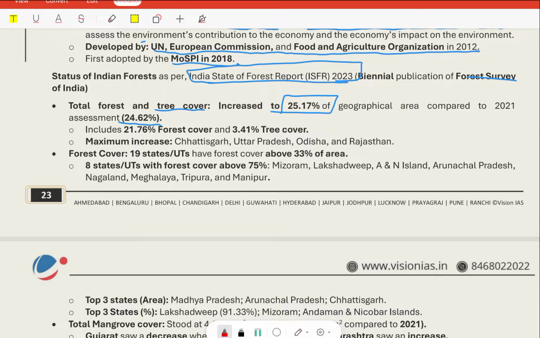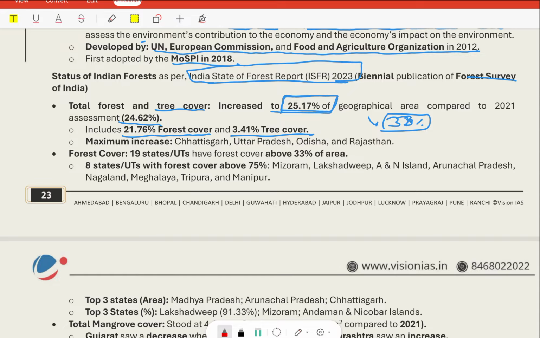There is an increase in forest cover and tree cover, and combined, forest cover and tree cover consist of 25.17% of the geographical area. 33% is considered ideal for any country or any region, that 33% of the area should be under forest and tree cover, which includes the forest cover, which is 21.76%, and 3.14% of tree cover.